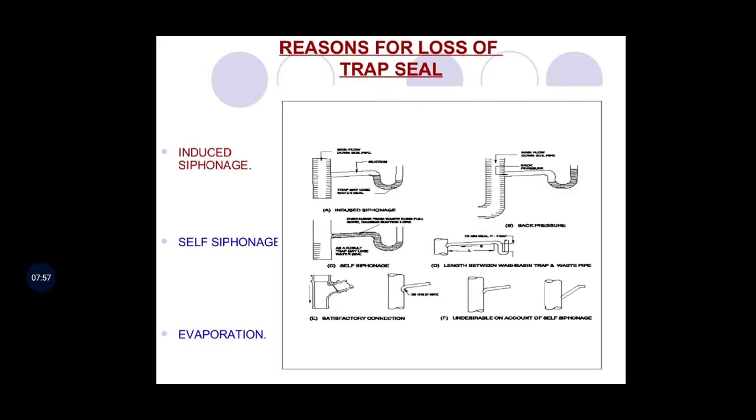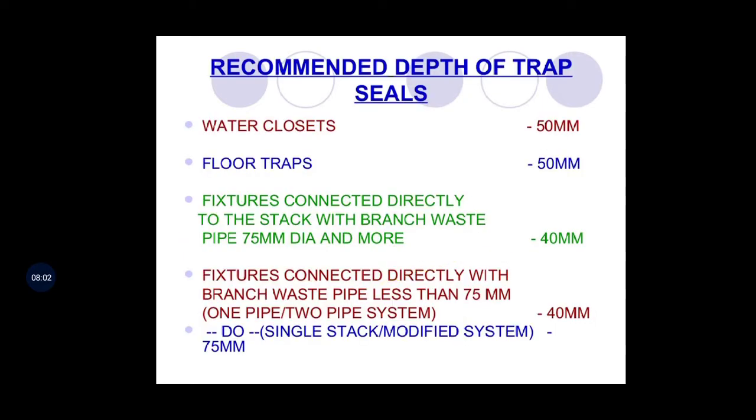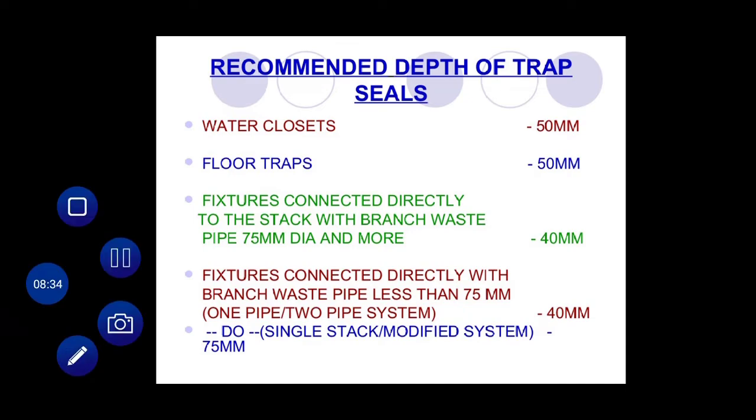Now here the picture shows the recommended depth of trap seals. For water closet, 50 should be there, and for floor traps, 50 should be there. For fixtures connected directly to the stack with branch waste pipe of 75 diameter and more, 40 is provided, and for fixtures connected directly with branch waste pipe less than 75, in one pipe, two pipe, single stack and modified systems, the same 75 applies, then it is provided as 40 mm.